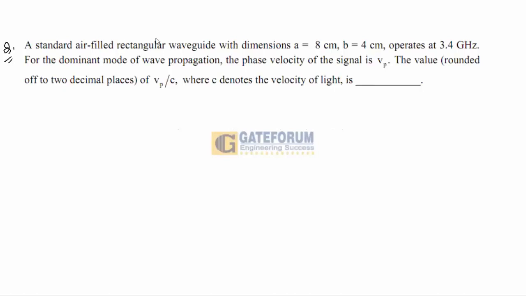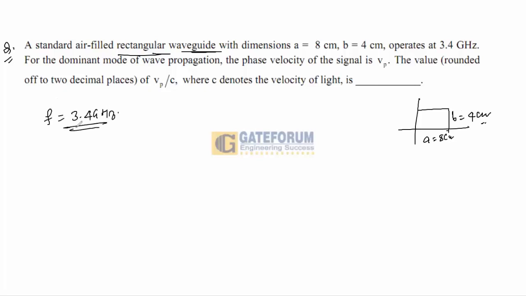A standard air-filled rectangular waveguide is given to you. A equals 8 centimeters and B equals 4 centimeters. So this is your waveguide, and the operating frequency is 3.4 gigahertz.